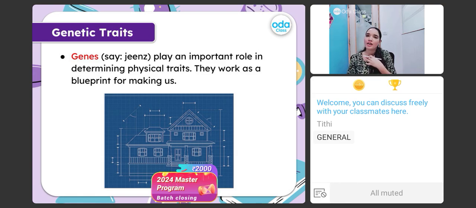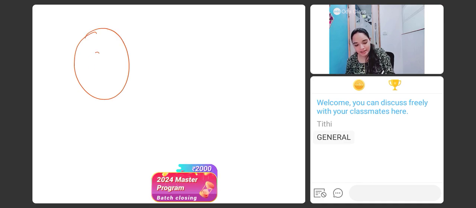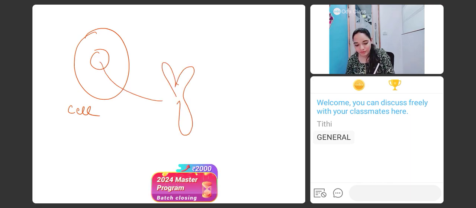See, bacha, you all have heard about the cell. आप लोगों ने सेल के बारे में सुना है. Correct? Have you all heard about the cell? What is a cell? Cell is the basic structural fundamental unit of life. Now, bacha, inside the cell there is nucleus. And what does this nucleus contain? Nucleus contains chromosome. Correct? What does chromosome have?